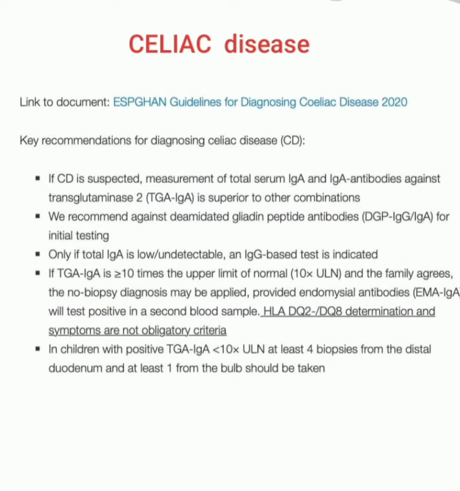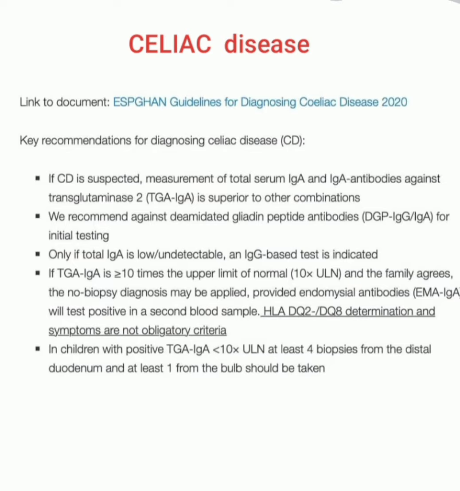Now I am again repeating the key recommendations for diagnosing celiac disease. First, if celiac disease is suspected, measurement of total immunoglobulin A and immunoglobulin A antibodies against transglutaminase 2, that is TGA immunoglobulin A, is superior to the other combinations. Remember, the superior combination is TGA immunoglobulin A. We recommend against deamidated gliadin peptide antibodies, DGP immunoglobulin G or immunoglobulin A, for initial testing. Then, if total immunoglobulin A is low or undetectable, an immunoglobulin G based test is indicated.